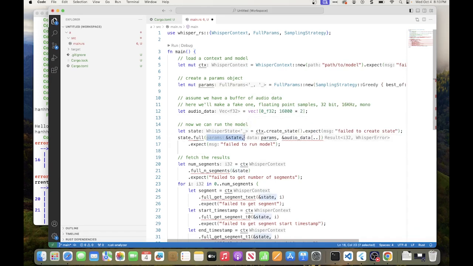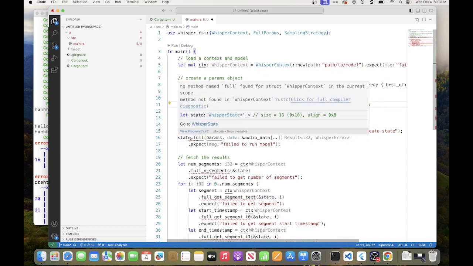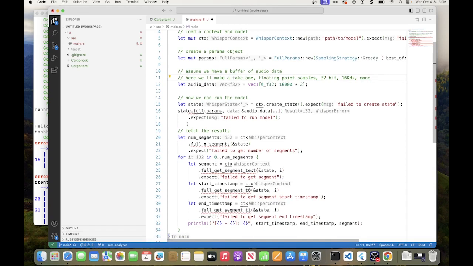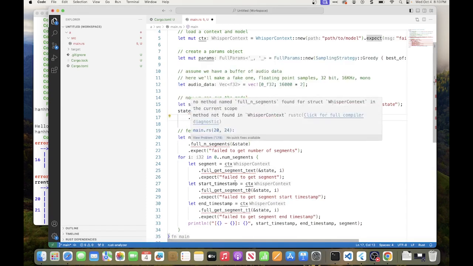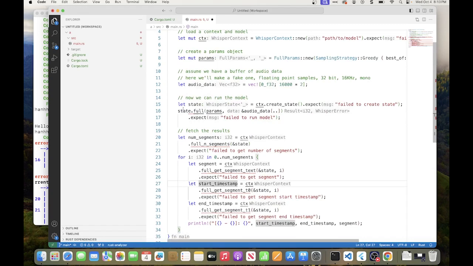State shouldn't be here because we already have state. So that's params. What is this here? Oh, it sometimes takes a while for IntelliSense to update. Right, so what we're saying is that this should be state. Okay.